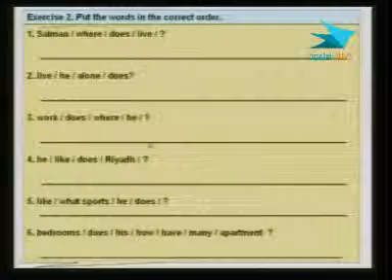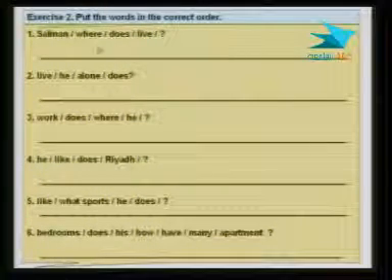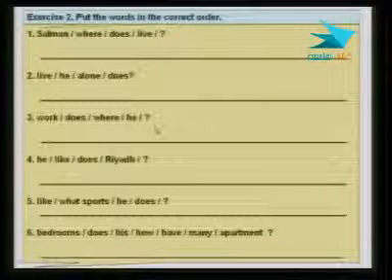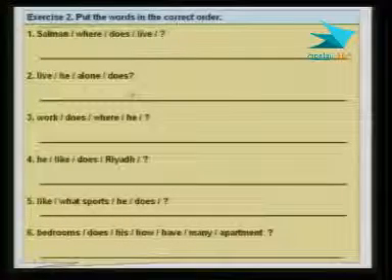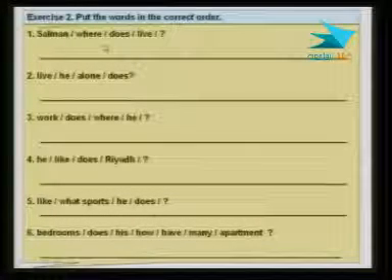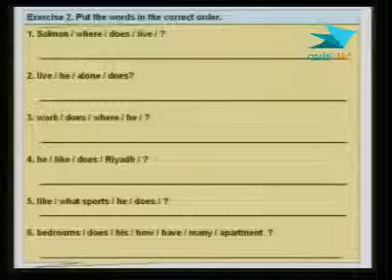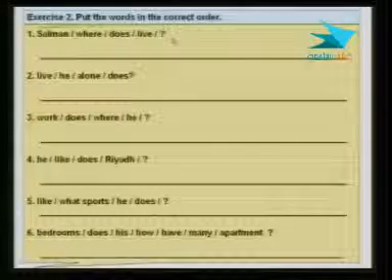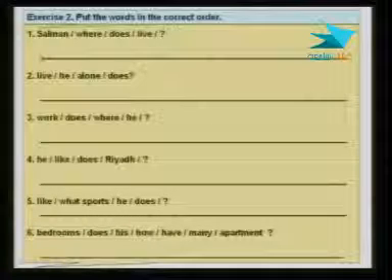Exercise 2, put the words in the correct order. Look at these questions here, because they end in question marks, right? That means we are going to make questions. The first one, we have Salman, where does and live. So what is the correct order to make a question? What do we start with?